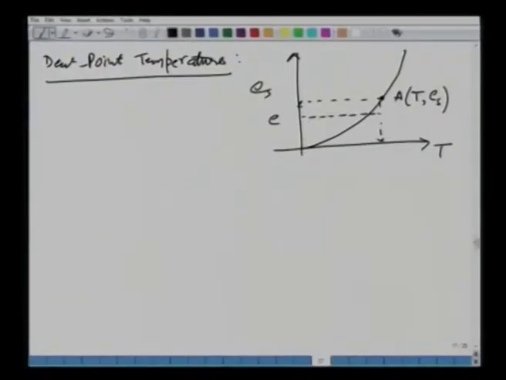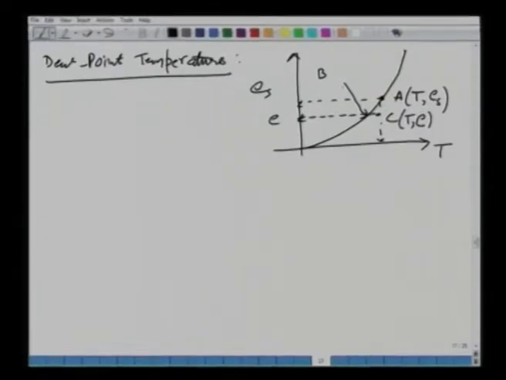Let us say that is E, and if we take that value of E and draw the horizontal line, let us say it cuts the vapor pressure curve at some point B, and let us say this point is C. What will be the coordinates of C? The temperature is the same, and the y coordinate is, instead of E_s, it is E. So, this is at E and at the same temperature T.